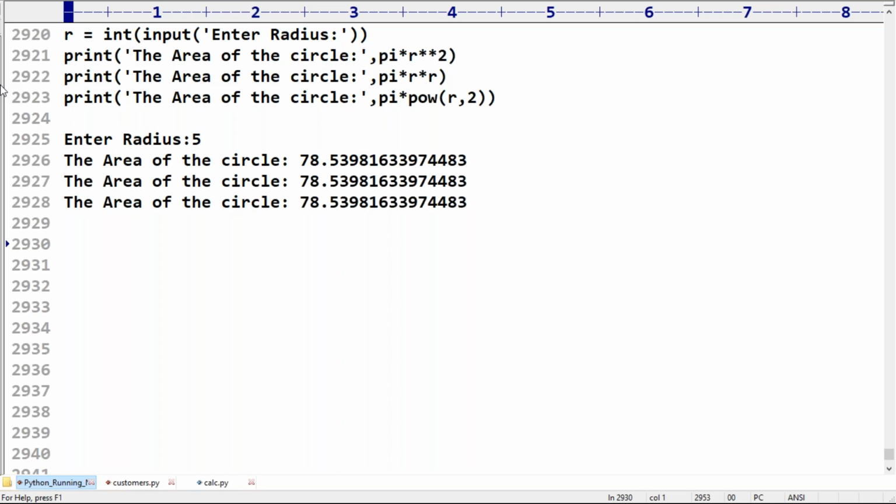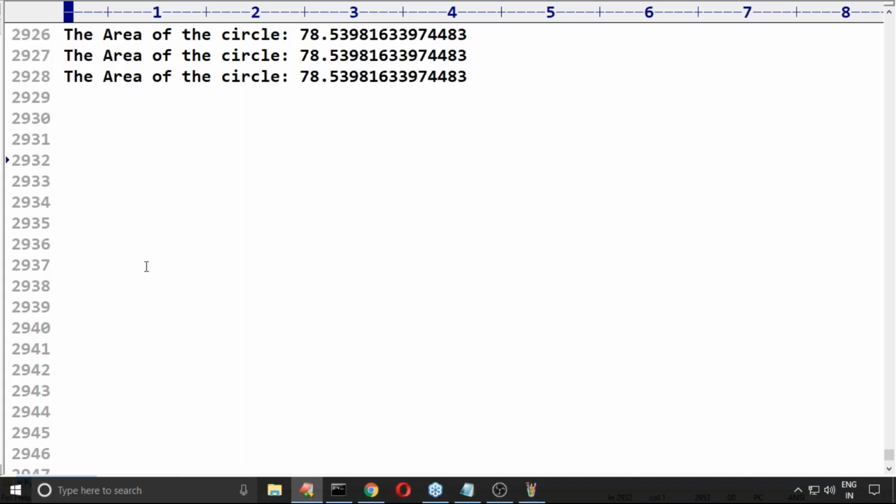Okay. Clear, right? Is everyone in a position to understand? Is any explanation required? That's all. Next, we have to talk about input and output statements.